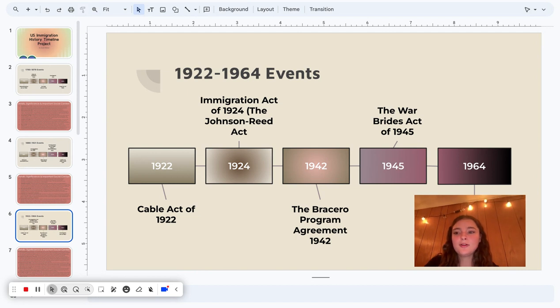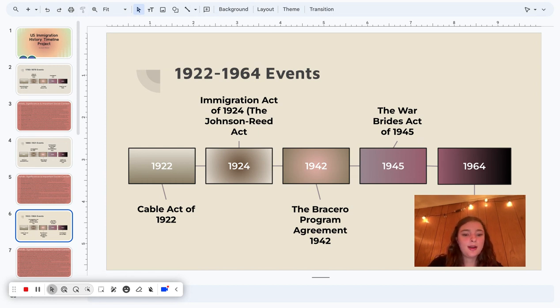The third time period that we're looking at is 1922 to 1964. I'm going to be focusing on the Bracero program in 1942. In order to solve labor shortages during World War II, the U.S. and Mexico entered into a labor arrangement, the Bracero program. This permitted temporary entry of Mexican agricultural workers into the country.